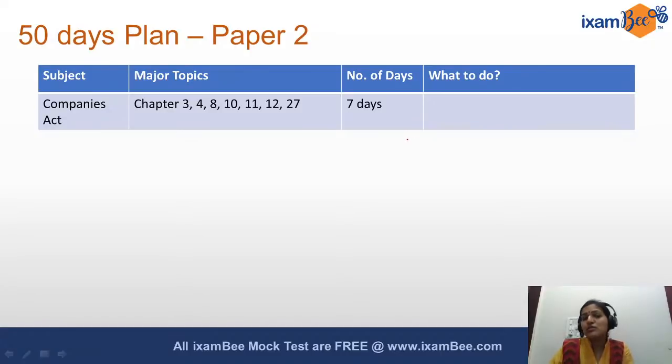As I said, there is no end to the information that you can read, the related topics, the peripheral topics, the fringe topics, whatever word you may want to use. There's no end to it, and there is no guarantee. Nobody is sure. You are not sure, I am not sure, no other platform or no other person can be sure, because ultimately we are not preparing the paper. The paper is being prepared by somebody else at SEBI, or maybe even SEBI outsources it. We should not go there. We should prepare on the best of our assumptions, our experience, trends, what has happened in the past. The safest thing that you can do is stick to the syllabus.